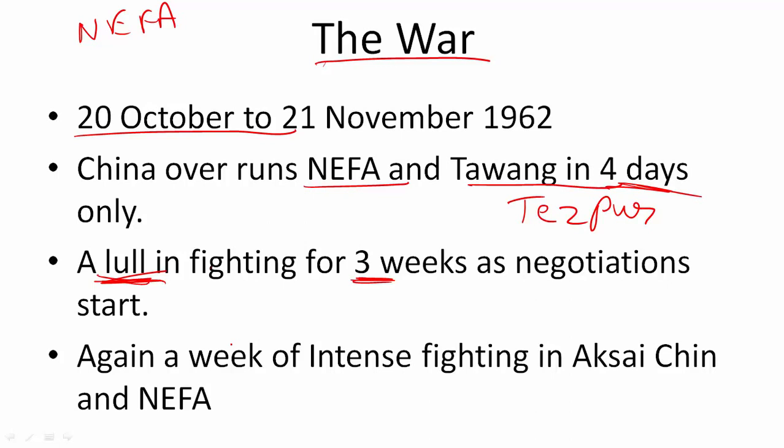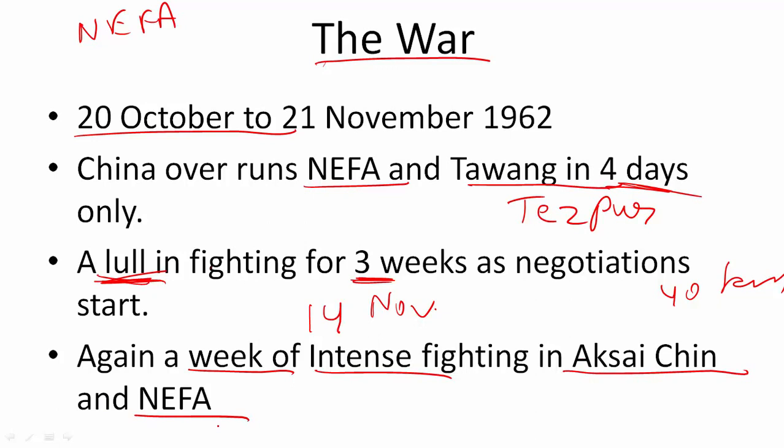and Nehru did not accept Zhou Enlai's proposal. They had again asked that our soldiers should be sent 20 kilometers back from where they are now, and accordingly, already China had come inside around 60 kilometers inside India, and so going 20 kilometers back would be occupying almost 40 kilometers of Indian territory. So Nehru did not accept these demands, and thus fighting broke out again on 14th of November. That was the birthday of Jawaharlal Nehru, and for a week very intense fighting went on in both Aksai Chin as well as the northeast areas.